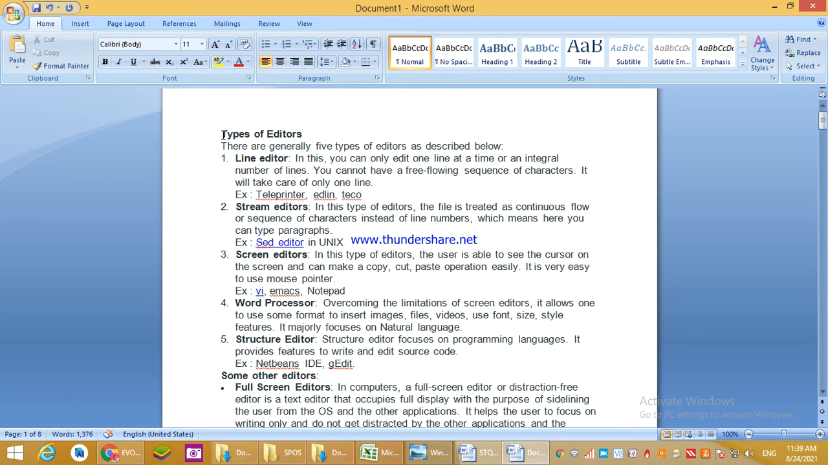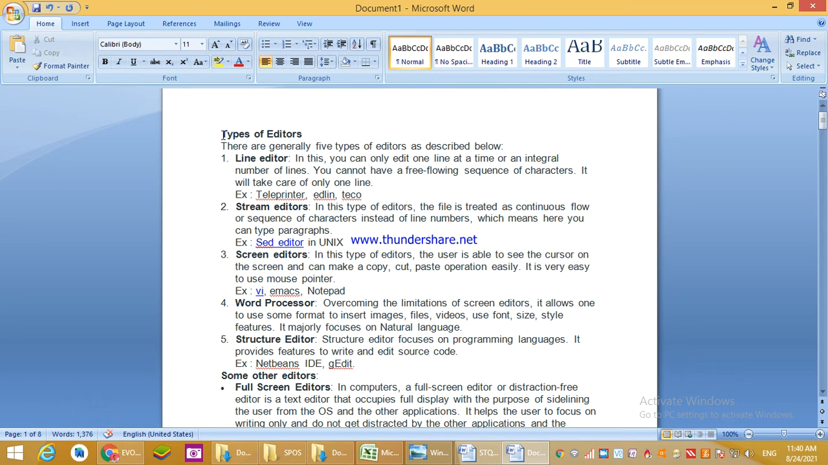It is very easy to use a mouse pointer. Okay, now the examples are the VI editor that we use in Linux, then Emacs, then Notepad, WordPad. These are the screen editors, and we are familiar with the VI editor and Notepad. We use the VI editor of Fedora to type C++ programs or Python programs, right? The advantage of the screen editor is we can cut, copy, paste or do different operations easily in VI editor and Notepad, right? These editors are familiar and popular ones.